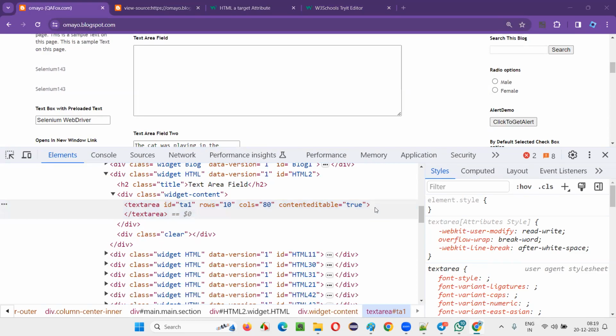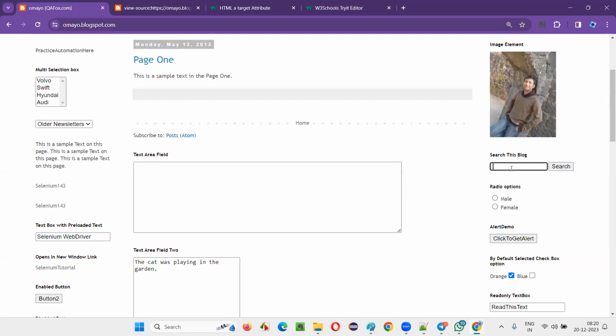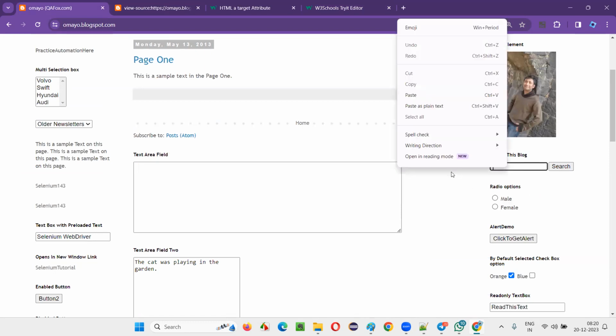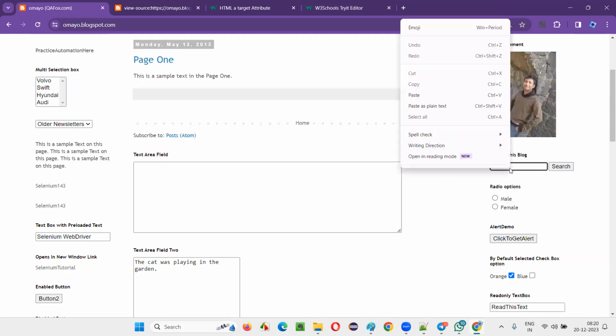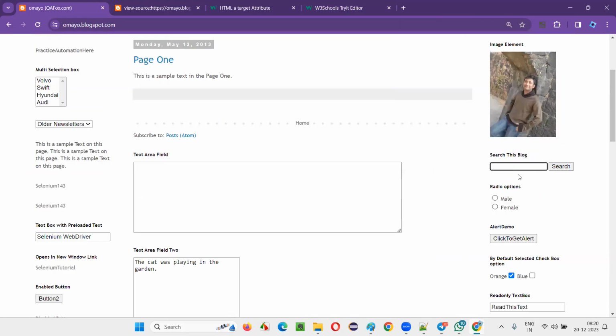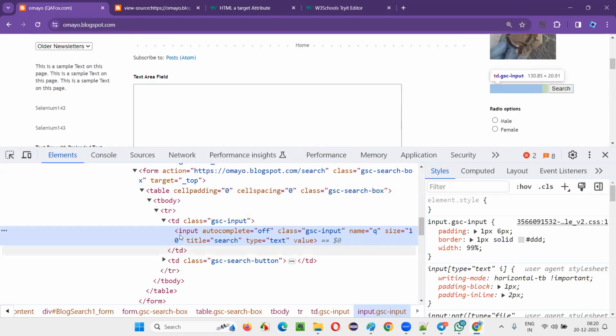Okay. Maha is asking me a question. Do we have to use the input tag only for text fields? Not like that. I can explain to you. You are able to see this web page, right? For example, this search text box field is there. Let's find out which HTML tag is used for building this text box field. Right click and select the inspect option. The HTML code for this text box field will come here.